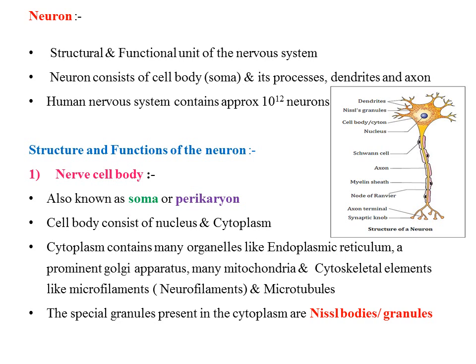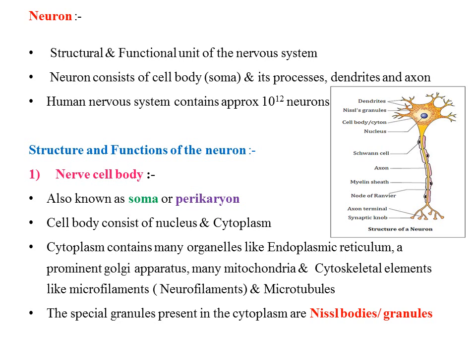Now coming to structure and function of neuron. Let us start with nerve cell body. Nerve cell body are also known as soma or perikaryon. The cell body consists of nucleus and cytoplasm. The cytoplasm contains many organelles like endoplasmic reticulum, a prominent Golgi apparatus, many mitochondria, and cytoskeletal elements like microfilaments, neurofilaments, and microtubules.